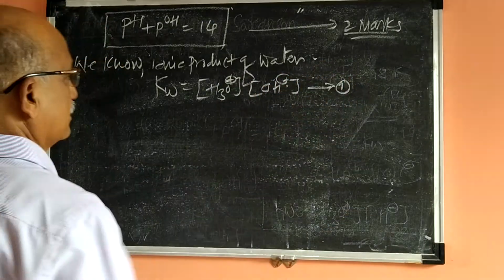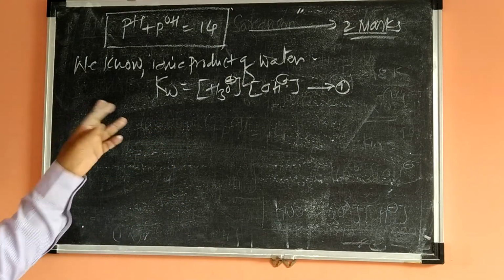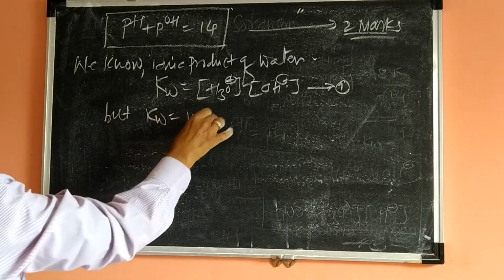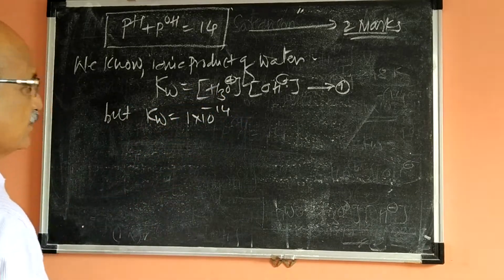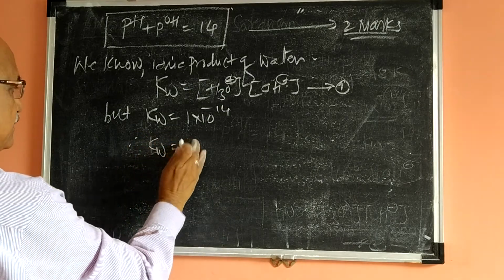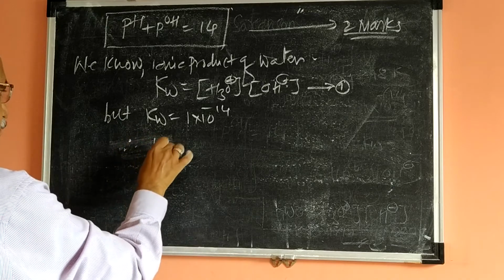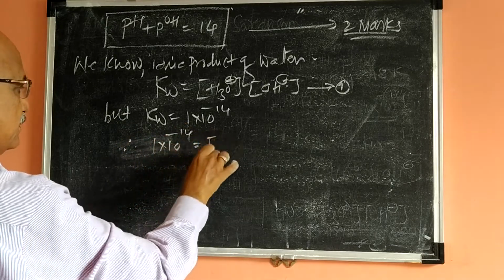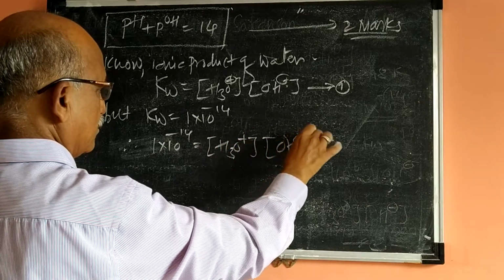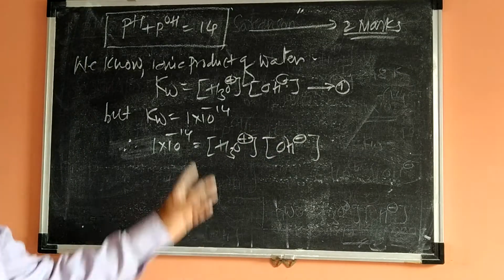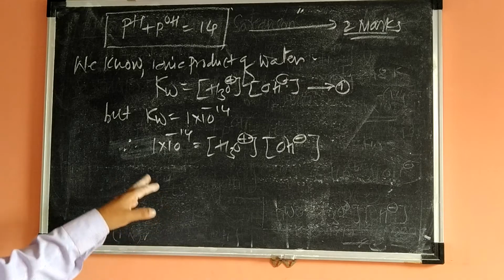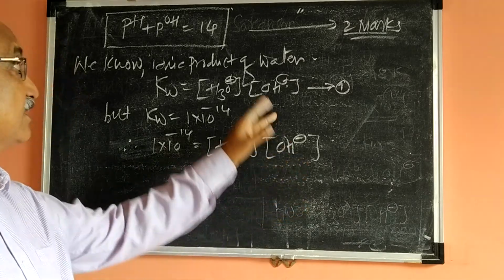Equation number 1. According to the ionic product of water, Kw is equal to 1 into 10 raised to minus 14. Therefore, we can write here 1 into 10 raised to minus 14 equal to the concentration of H3O plus into the concentration of OH minus, isn't it? Because we know the value, 1 into 10 raised to minus 14 is the ionic product of water. This value is given here, and on this we have to do the derivation.